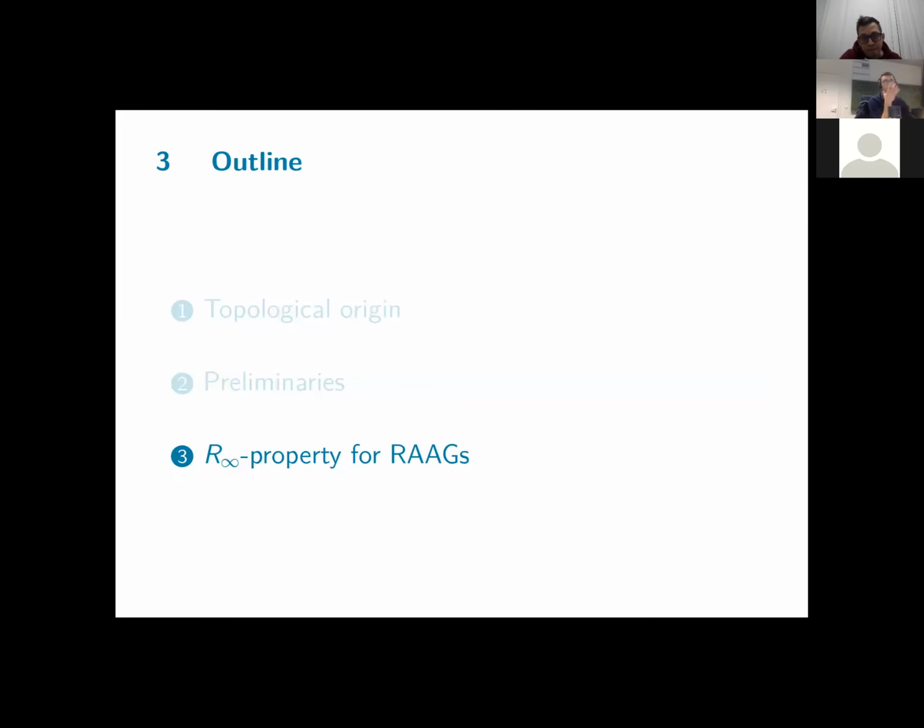So this is all the stuff regarding preliminaries that are specific to Reidemeister numbers and the R infinity property. The rest of the preliminaries regarding right-angled Artin groups you've seen last time, so I will recall them as I go through the results to give a reminder of what we did exactly last time. So now for the remainder of the talk, we'll be discussing results regarding the R infinity property for right-angled Artin groups.